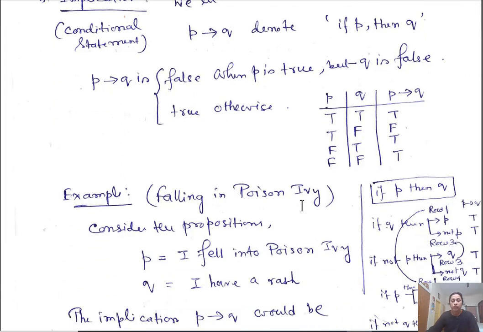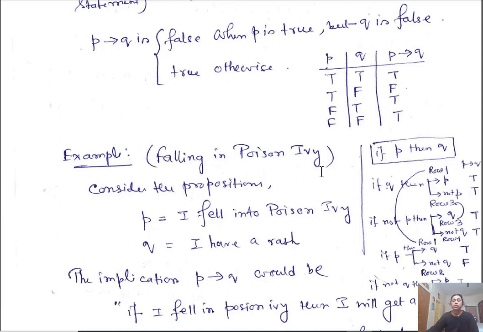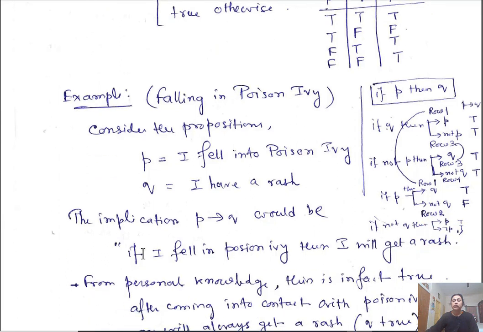For example, falling in poison ivy. This is one example illustration. Consider P, the proposition: I fell into poison ivy, and Q: I have a rash. Now, consider this implication, P implies Q. It is the statement: if I fall into poison ivy, then I will get a rash.